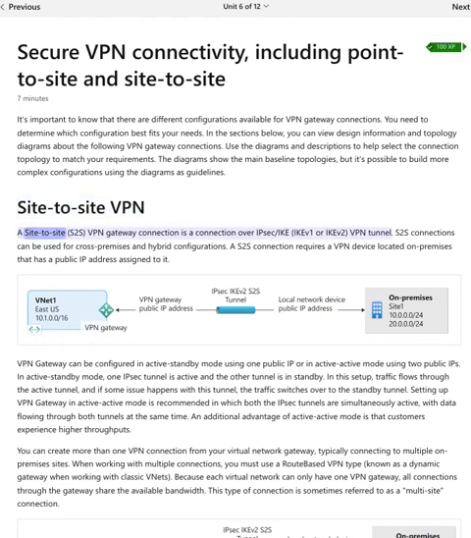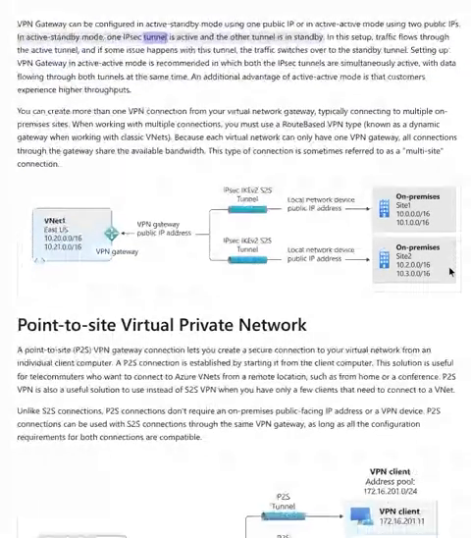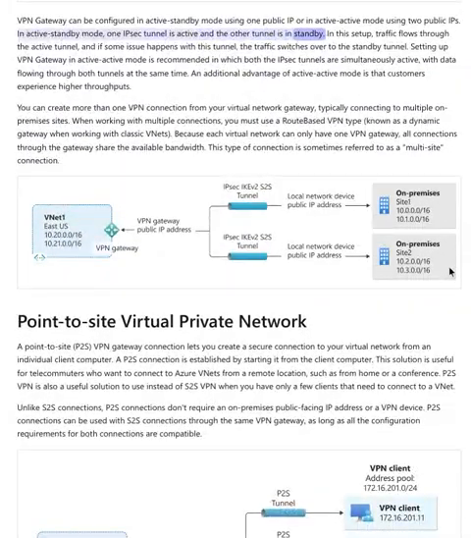Site-to-site VPN. A site-to-site, S2S, VPN gateway connection is a connection over an IPsec/IKE, IKEv1 or IKEv2, VPN tunnel. S2S connections can be used for cross-premises and hybrid configurations. A S2S connection requires a VPN device located on premises that has a public IP address assigned to it. VPN gateway can be configured in active-standby mode using one public IP or in active-active mode using two public IPs. In active-standby mode, one IPsec tunnel is active and the other tunnel is in standby.